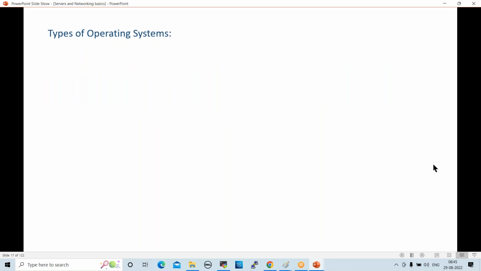Next one, types of operating systems. What are the types available? First one, single user, single tasking operating system. In this type, only one user can log into the system and he can perform only one task at a time. For example, MS-DOS, Microsoft Disk Operating System. Only one user can log in and perform only one task.